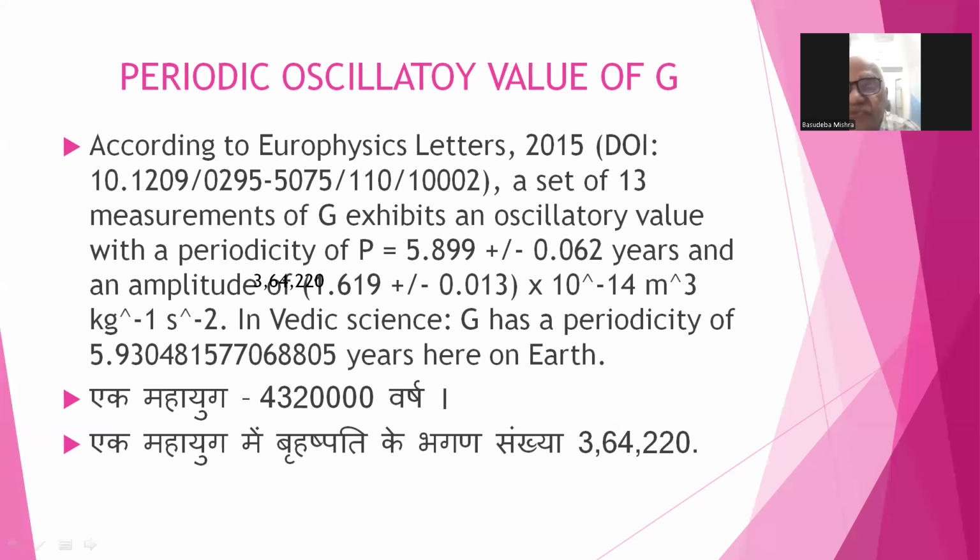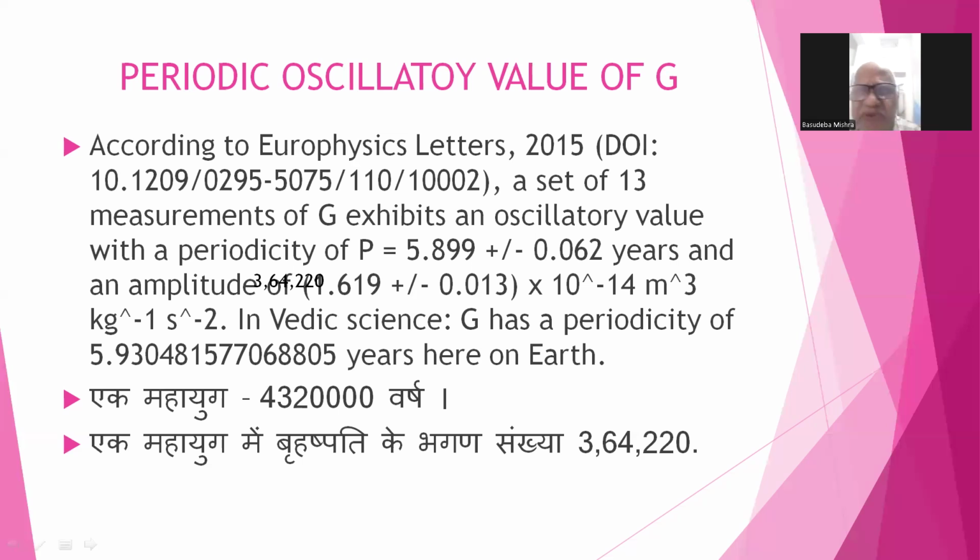Here, the Pravaha Vayu makes Jupiter go around the Sun 3,64,220 times in 4.32 million years.